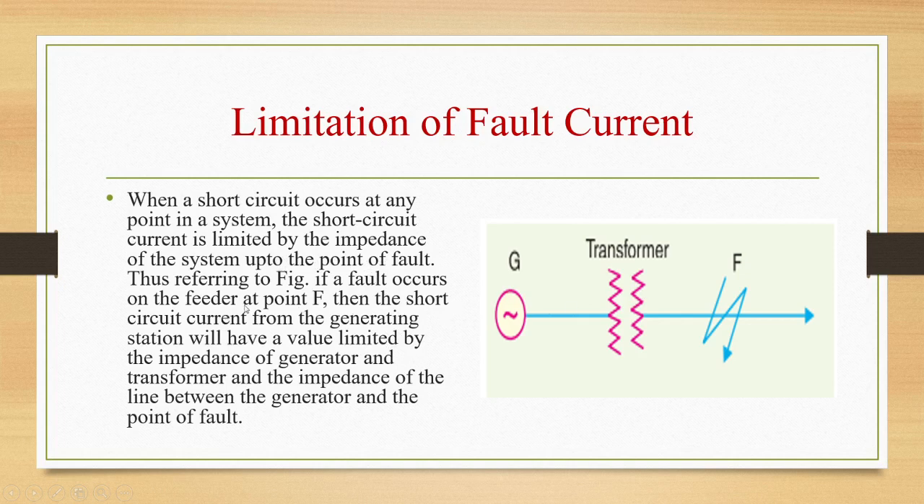So if a fault occurs on the feeder at point F, then the short circuit current from the generating station will have a value limited by the impedance of the generator and transformer and the impedance of the line between the generator and the point of fault. So we are going to get a lesser value of current because the impedance is high, so the current will be limited here.